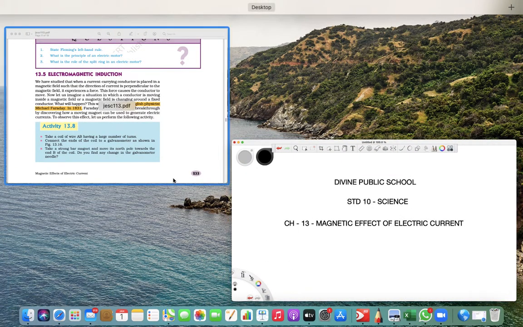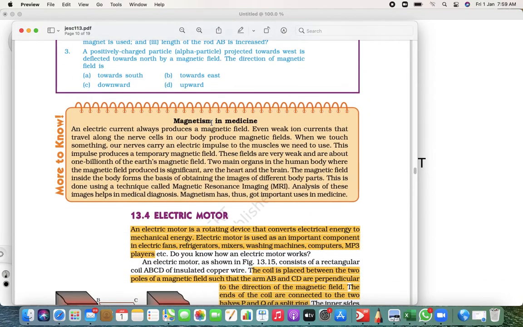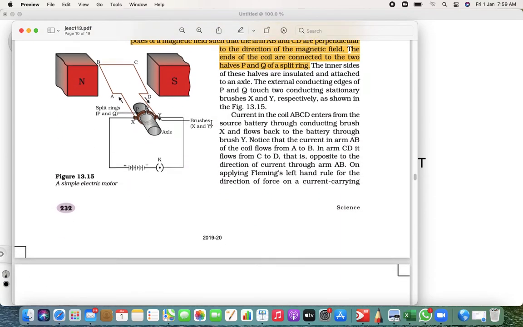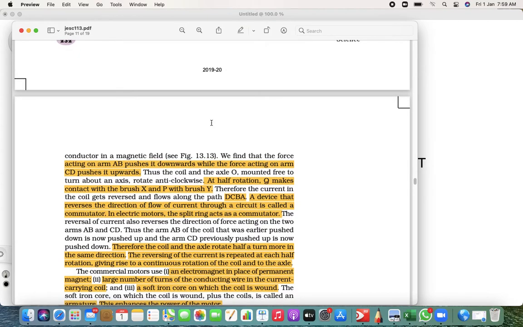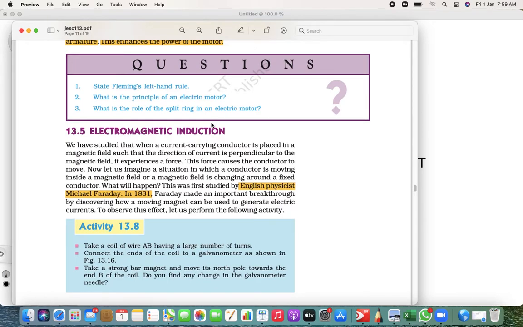Now, we learn regarding the electric motor, which is an application of the magnetic field produced by a current carrying wire. With the help of that concept, they invented the electric motor. Now, the reverse thought came to their mind. If a current carrying wire can produce a magnetic field, understand this properly, is the reverse true?